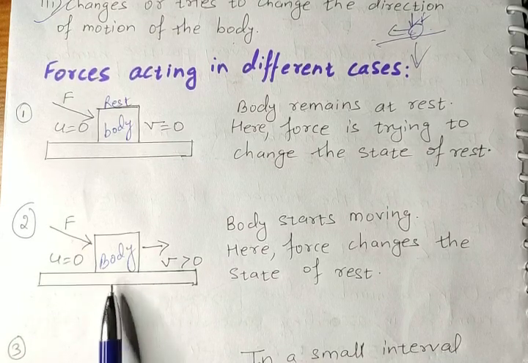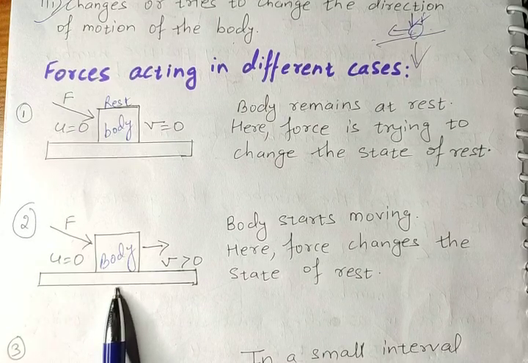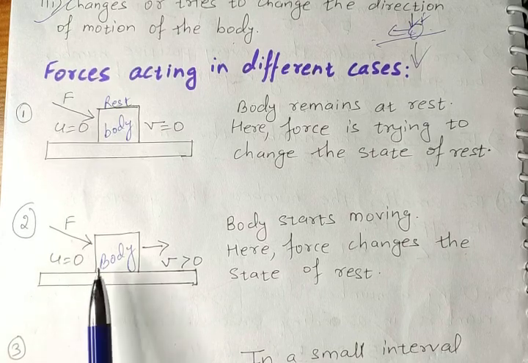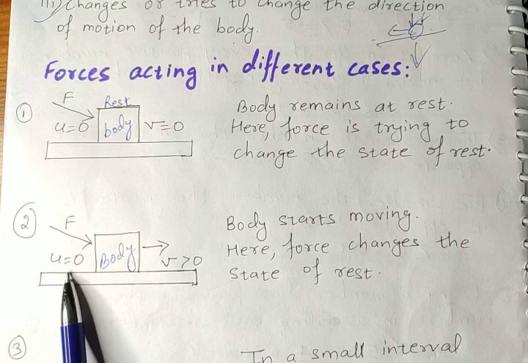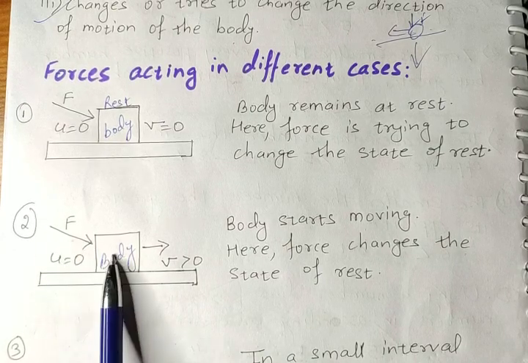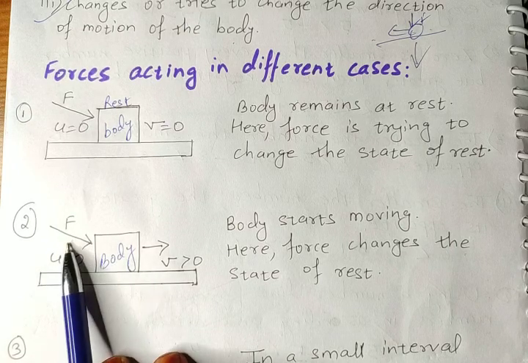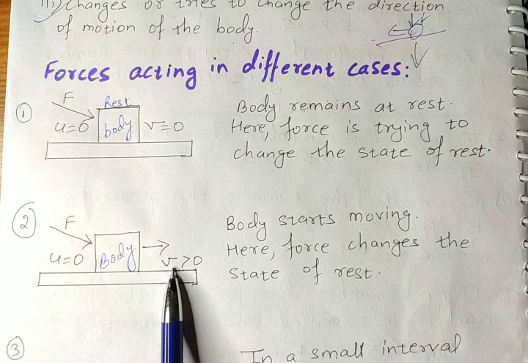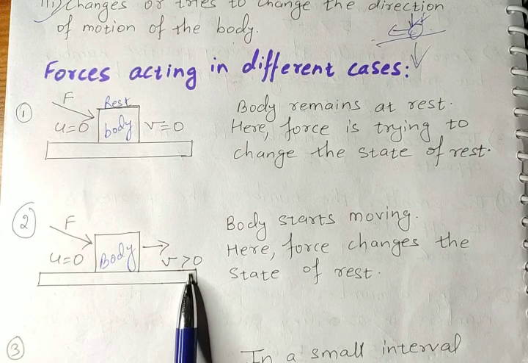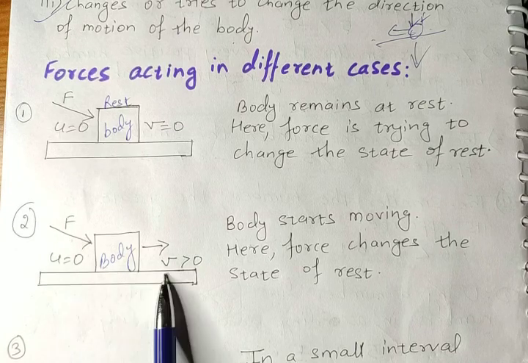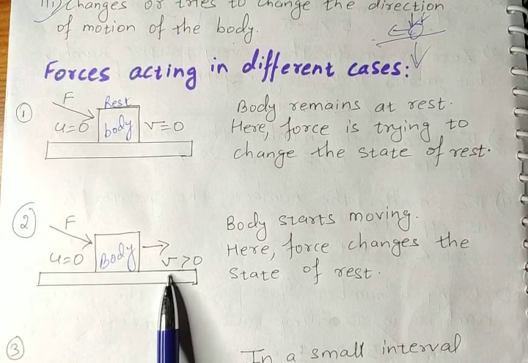If the initial velocity of any body is 0, means body is in rest position, not moving. Now some force is applied on the body. Final velocity is greater than 0. Means before initial velocity is 0, now final velocity is more than 0.